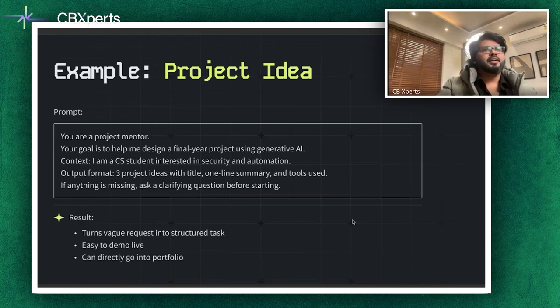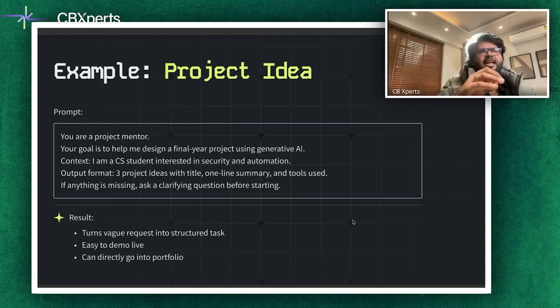Suppose you are a final year computer science student interested in security and automation, and you might prompt, you are a project mentor. Your goal is to help me design a final year project using generative AI. We'll give a context. I'm a computer science student interested in security and automation. You have an output format, 3 project ideas with title, 1-line summary, and tools used. Once you've defined it, the project can be related to a specific direction, or it can be something which is very vague. So once you've defined that, it's easy to demo live and can go straight into your portfolio.